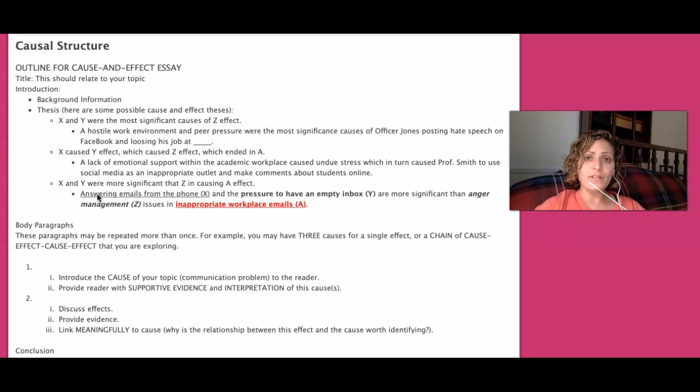So for example, the cause we were looking at in the cause and effect paper on why officers are experiencing much higher levels of stress than people in other professions. That's certainly not the only cause of it, and the paper's not arguing that. But it is a cause where law enforcement can make a direct change, can make an impact on the people who are serving. And so that's why that cause matters.